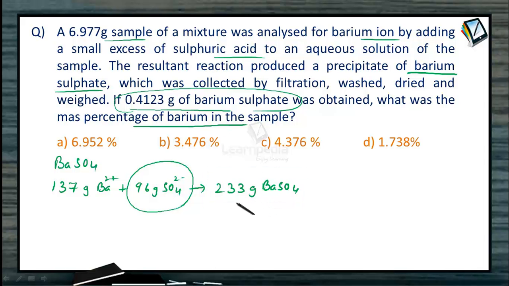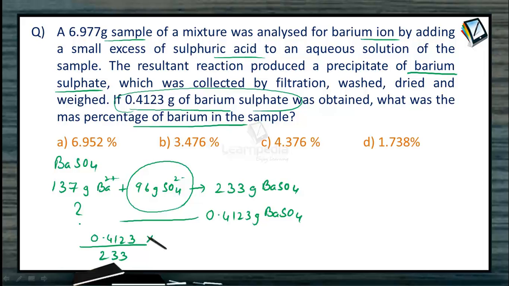And in this numerical, only 0.4123 grams of barium sulfate was formed, and it contains how much quantity of barium? It is 0.4123 divided by 233 multiplied by 137, and this value is nearly equal to 0.2425 grams. So what is the amount of barium present in this particular barium sulfate? That is 0.2425 grams, and this entire barium is being precipitated as barium sulfate by the addition of excess of